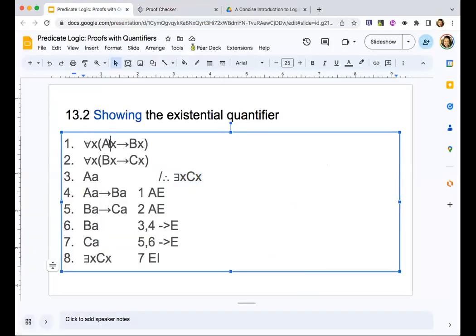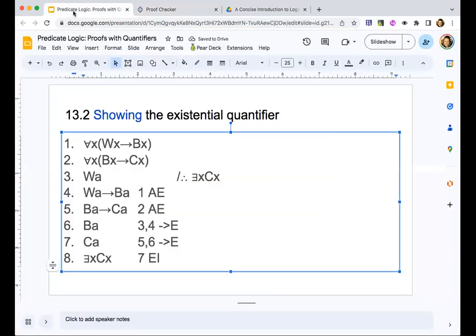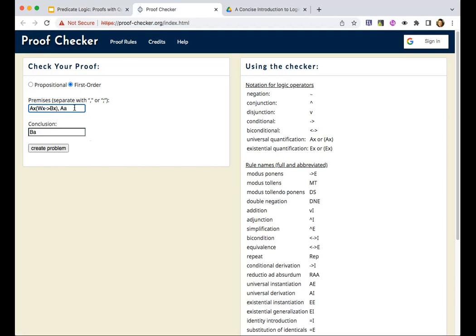So in our previous one, let's just change all the A's to W's, because it doesn't matter what letter we used. Okay, A's are all now W's. Let's put it in there like this. So it's got no problem with the upside down A. My first hypothesis was incorrect.